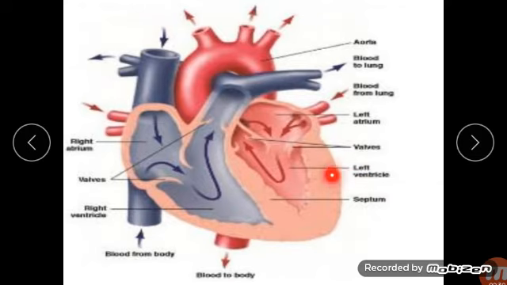So our heart has four chambers. This is the first chamber, this is the second chamber, this is the third chamber and this is the fourth chamber. The upper two chambers are the right atrium and left atrium, and the lower two chambers are the right ventricle and left ventricle.